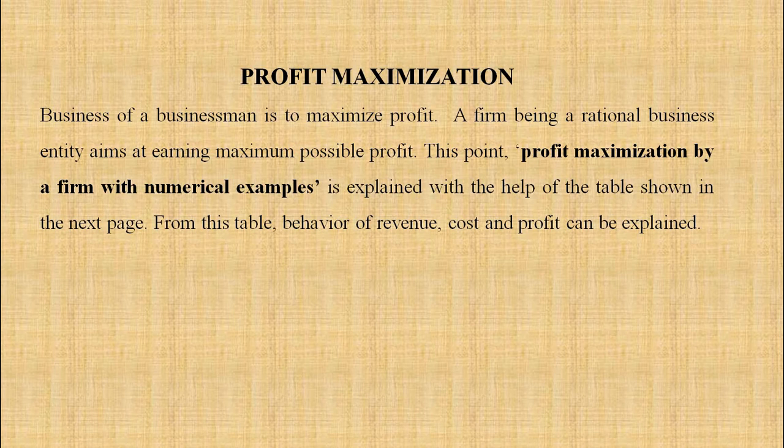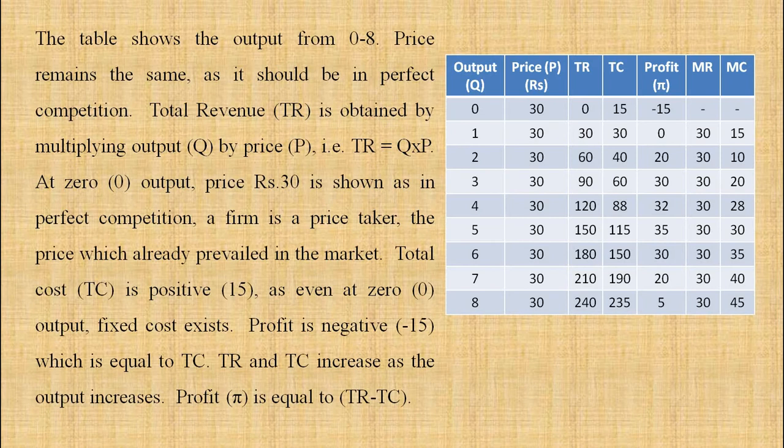This point, profit maximization by a firm with numerical examples, is explained with the help of the table shown on the next page. From this table, the behavior of revenue, cost and profit can be explained. Now look at the table. The table shows the output from 0 to 8. Look at the first column, output 0 to 8. Price remains the same because it is a perfect competition. In perfect competition, price is the same. So price is 30. See the second column, price is 30.